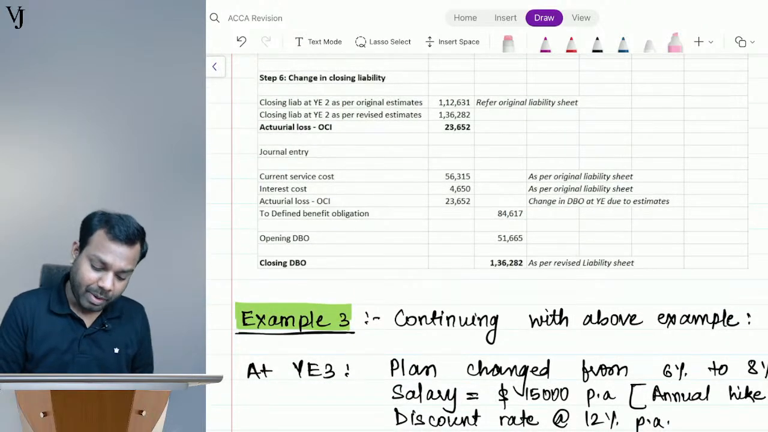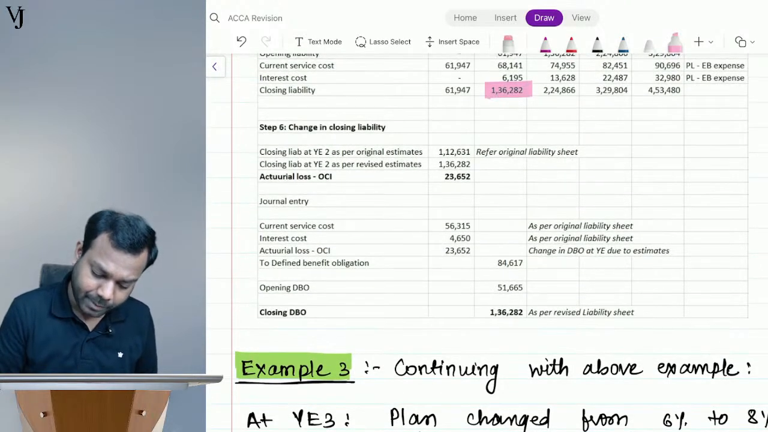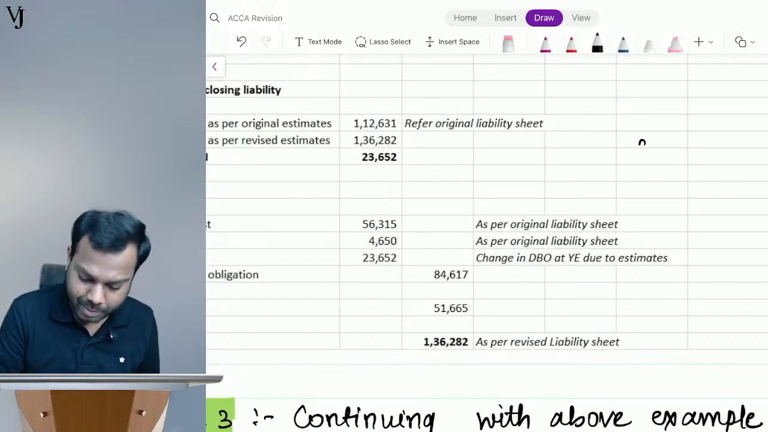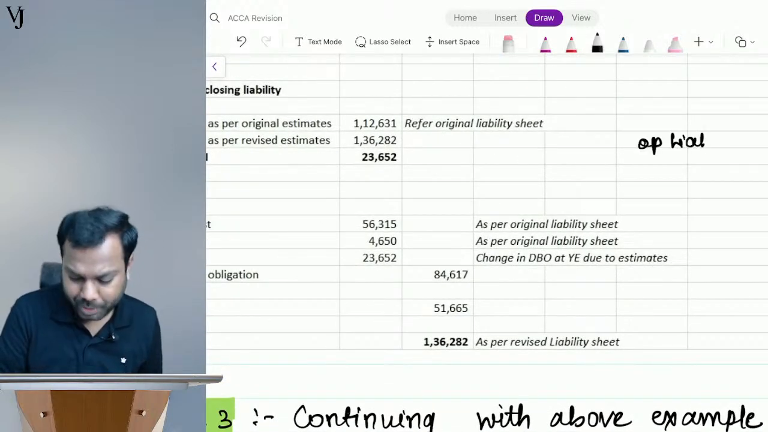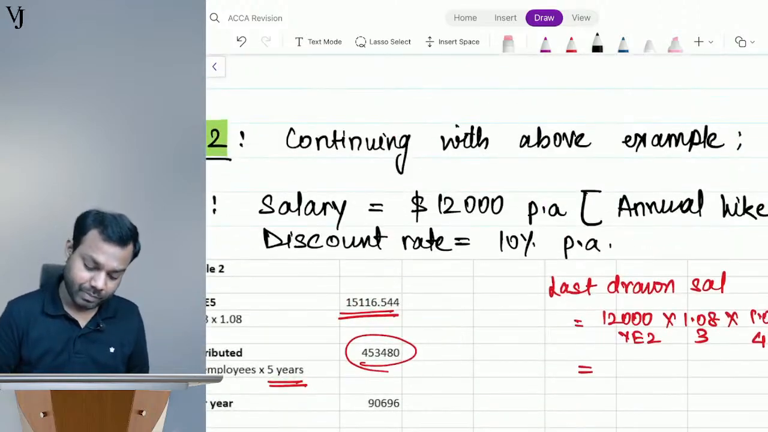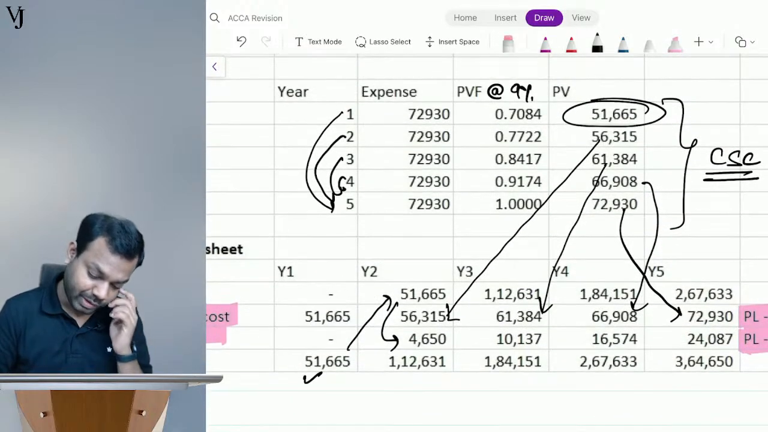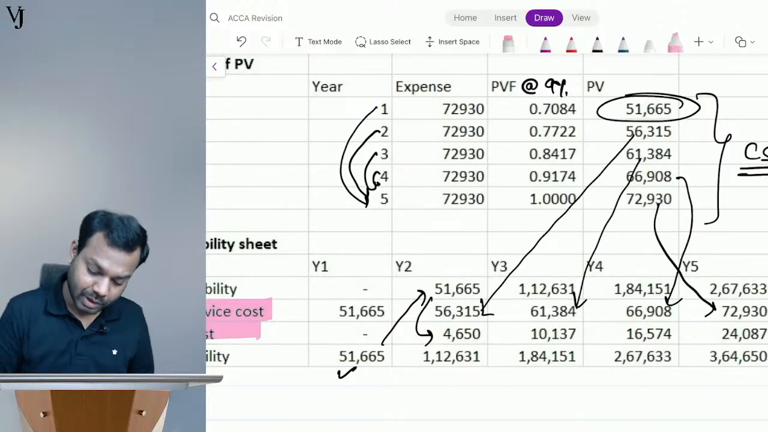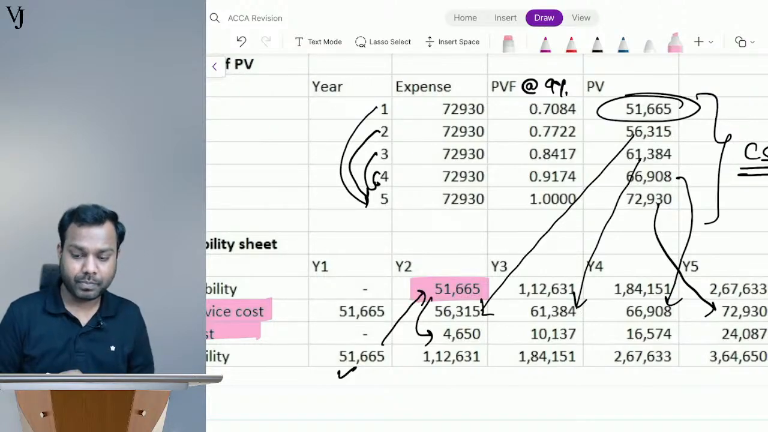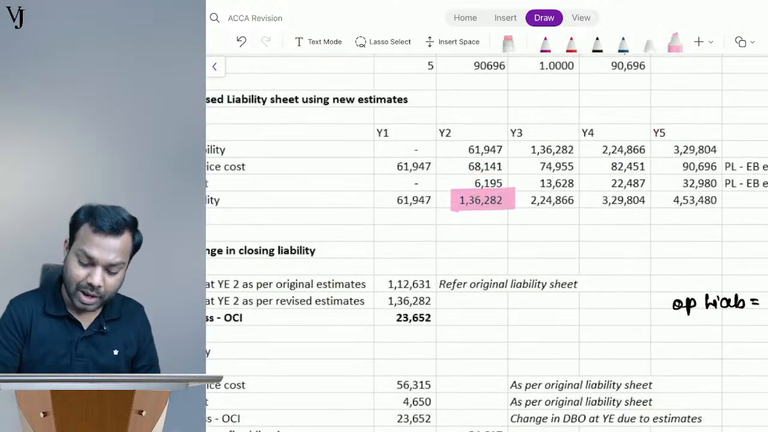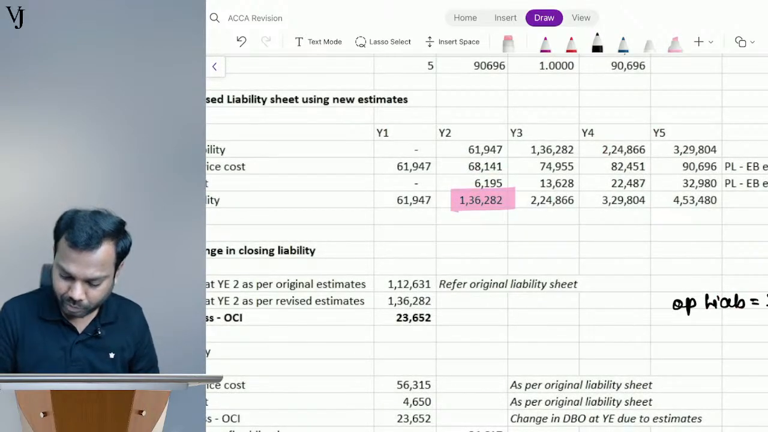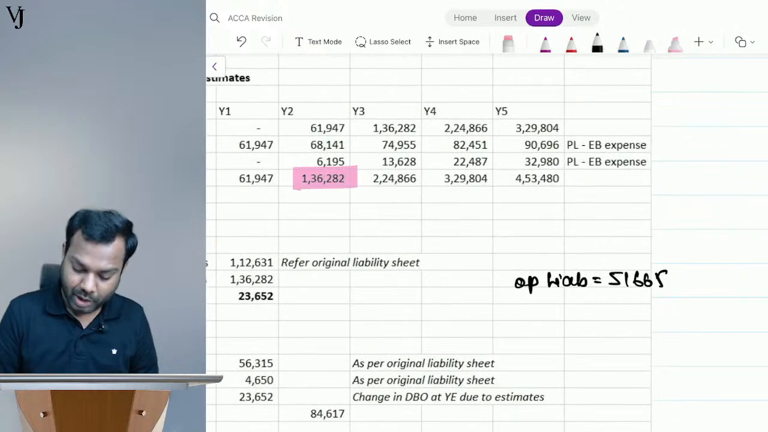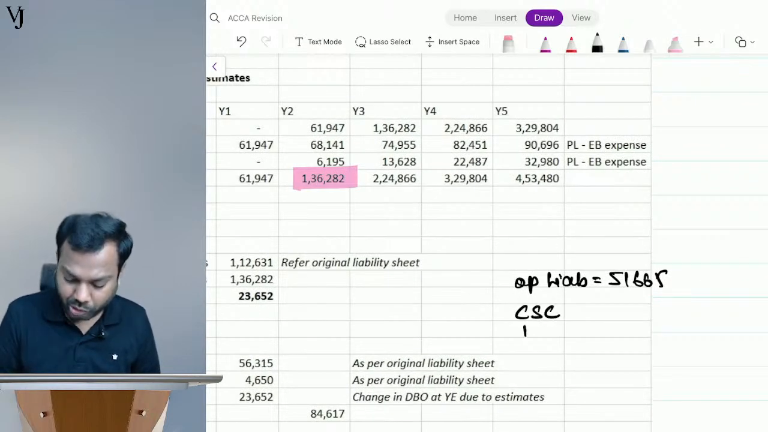During the year, tell me, what is my opening liability? Can anyone say? 51665, right? This is the opening. So I'll write my opening liability is 51665. Now during the year I'll record current service cost and interest cost.